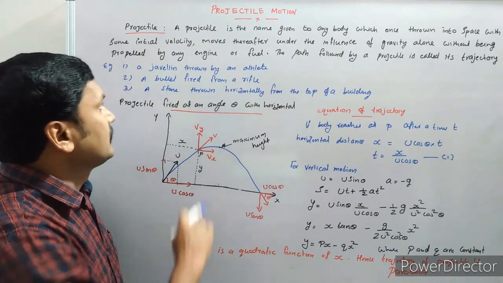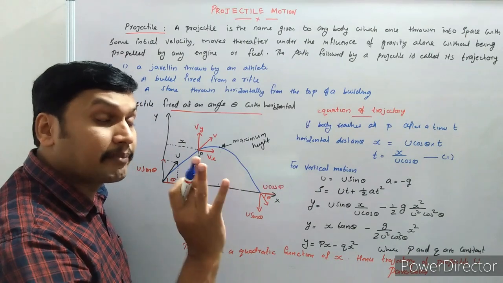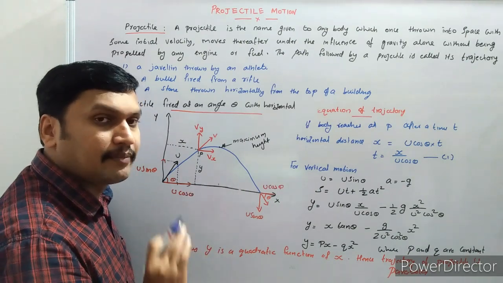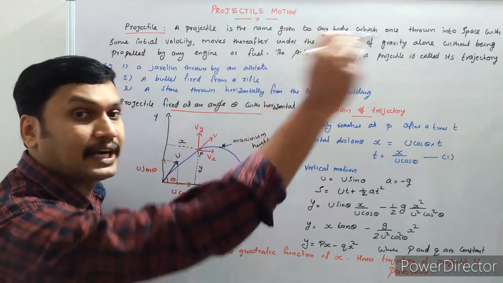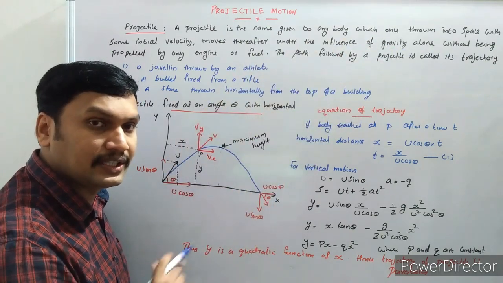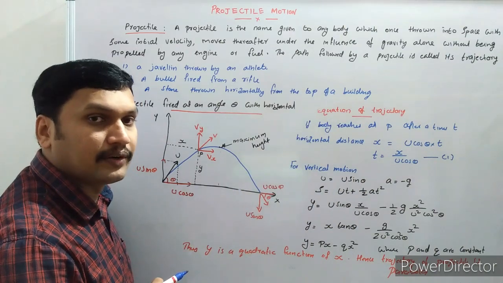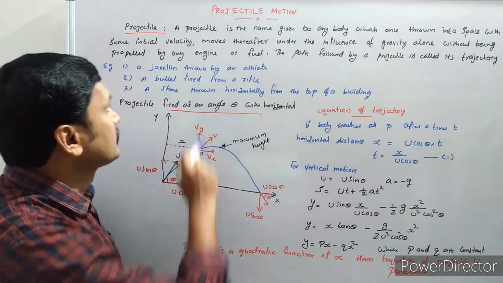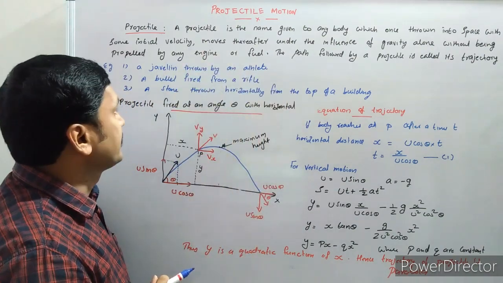Some examples: a javelin thrown by an athlete. A javelin thrown by an athlete is a good example of projectile motion. Usually the athlete projects the javelin with a certain initial velocity, thereafter it moves under the effect of gravity alone. So a javelin thrown by an athlete is an example of projectile motion.